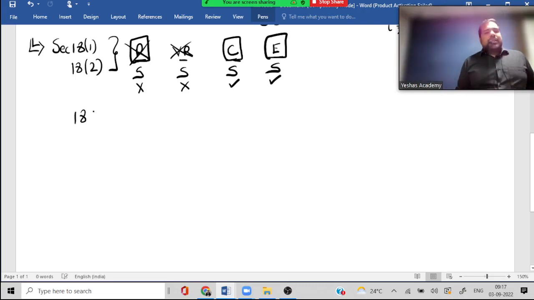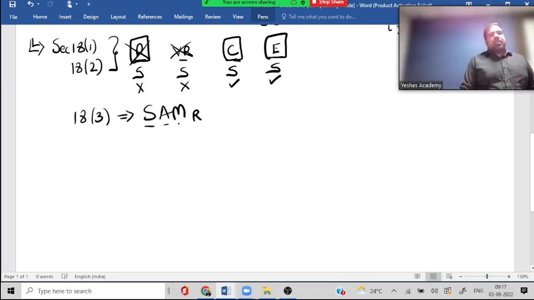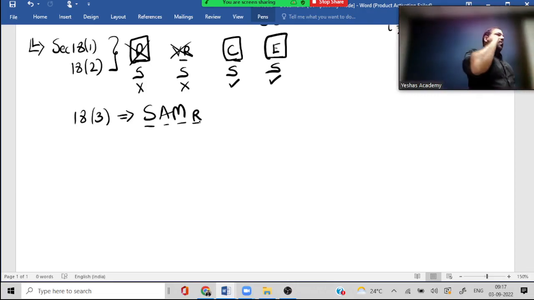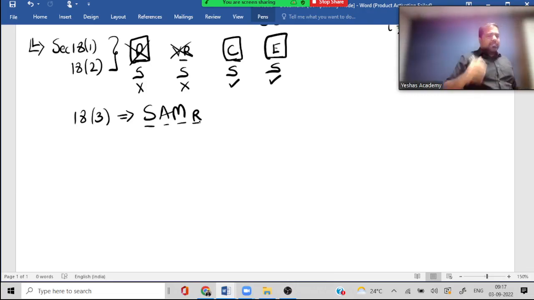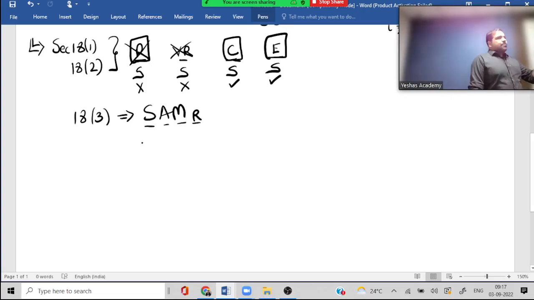Guys, 18.3 says, can I give my ITC to Yashas Academy just like that? No. Unless I am SAMR, selling, amalgamating, merger or reorganization. Then can I transfer it? Yes, GST ITC 02 I will submit. They will accept it and it gets transferred. In case of merger, based on value of assets. And guys, in the same state, if I have another deemed distinct person, can I transfer to him also? Yes, but same value of assets.